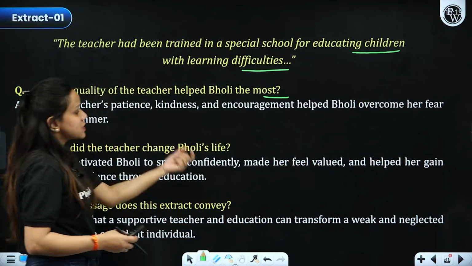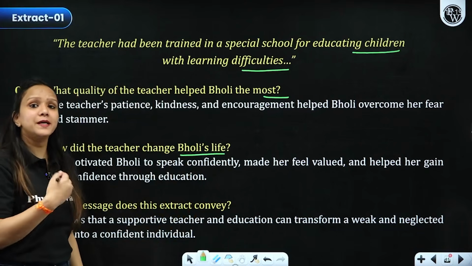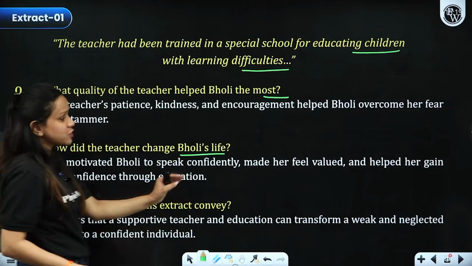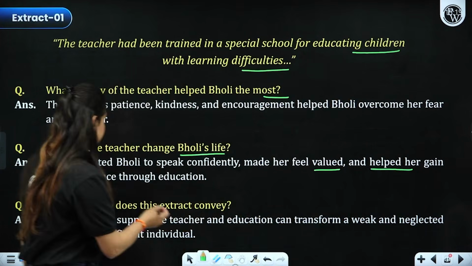How did the teacher change Bholi's life? She taught her confidence, right? She motivated Bholi to speak confidently, made her feel valued and helped her gain more confidence, right?